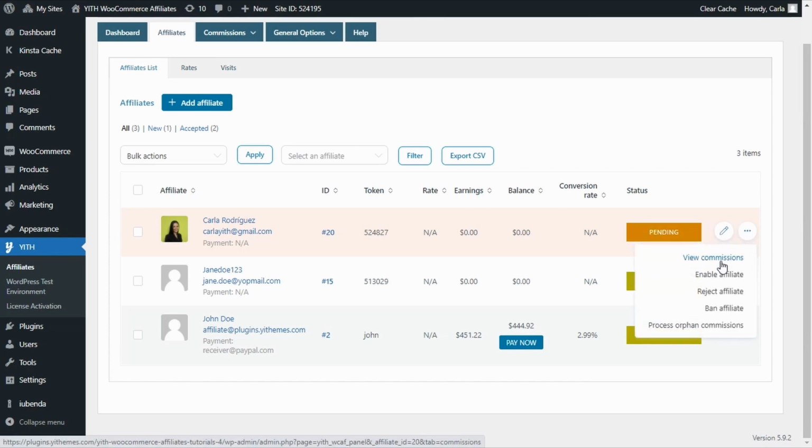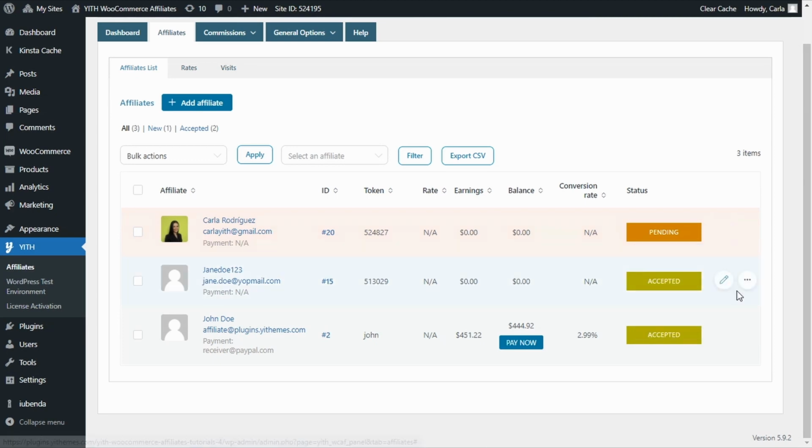We have the option to view commissions, the option to enable the affiliate, the option to reject the affiliate, and the option to ban the affiliate. We also have the option to process orphan commissions. So, since I didn't enable the option to automatically accept affiliates, I'm going to have to accept or reject every single application in this dashboard. If you enable the option to automatically accept affiliates, you're going to be seeing all of the new affiliates with the accepted status. Okay guys, that's how you can customize the registration form and create your own registration page.